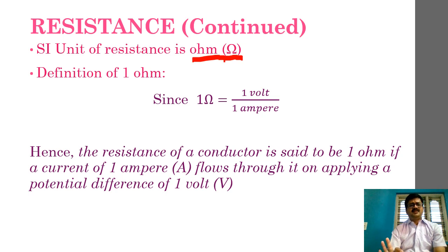We can say that the resistance of a conductor is said to be 1 ohm if a current of 1 ampere flows through it on applying a potential difference of 1 volt. Is it clear to you all? So this is how we can define 1 ohm. Kindly remember this definition, and in forthcoming chapters, we'll define ampere also. But right now, we'll remember this definition of 1 ohm as we are seeing here.